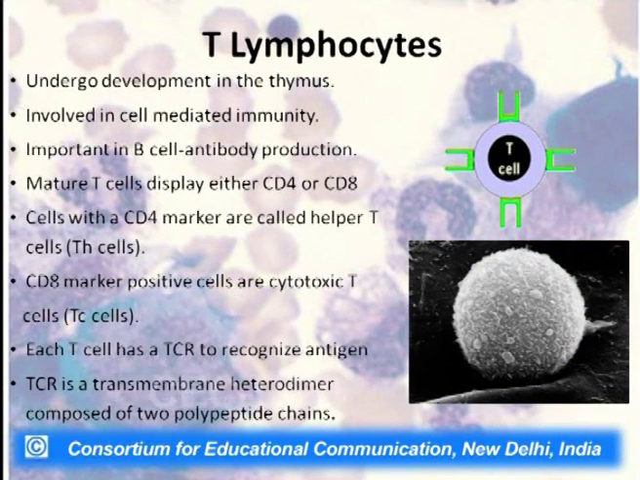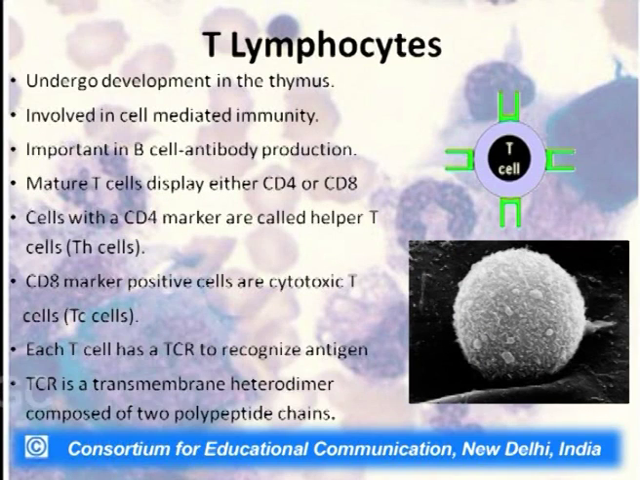Now, on the other side, the T lymphocytes undergo development in the thymus. That is why they are called T lymphocytes; T stands for thymus. They are involved in cell mediated immunity. An important part is that the T helper cell influences the B lymphocyte to produce antibody. Hence they are called T helper cells, because they render help to the B lymphocyte to produce a specific antibody to a specific antigenic epitope.